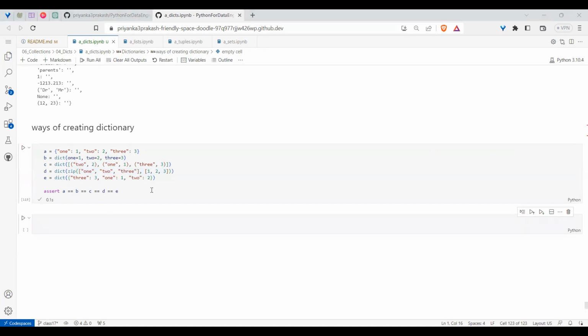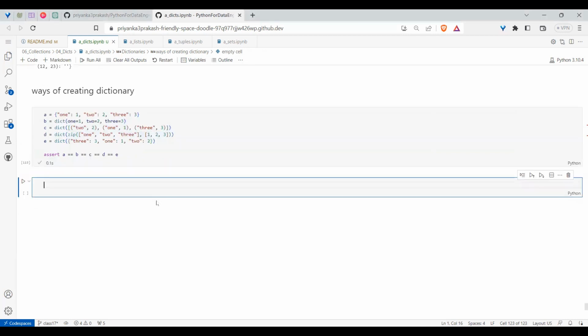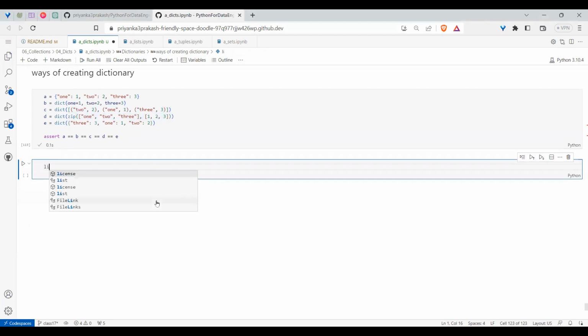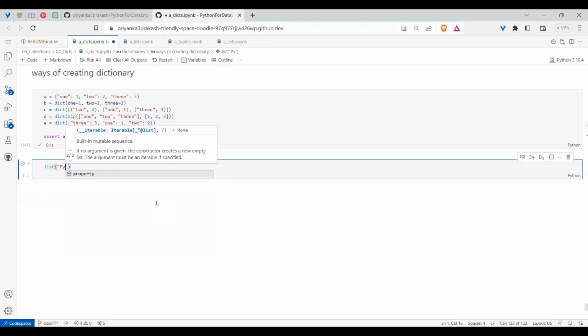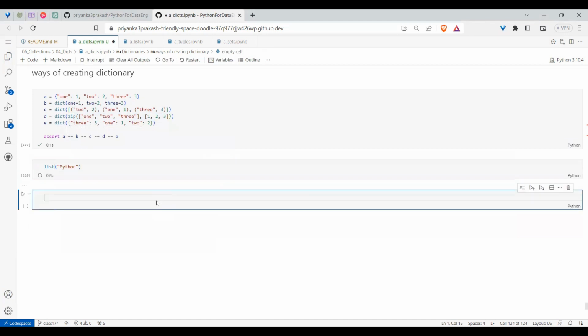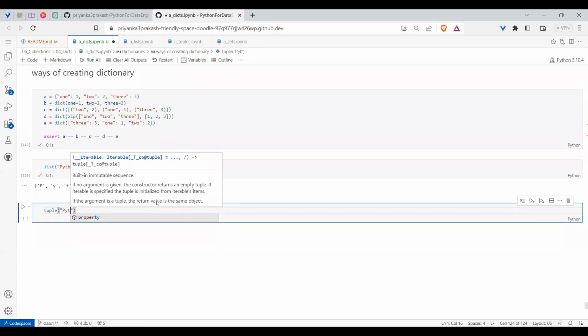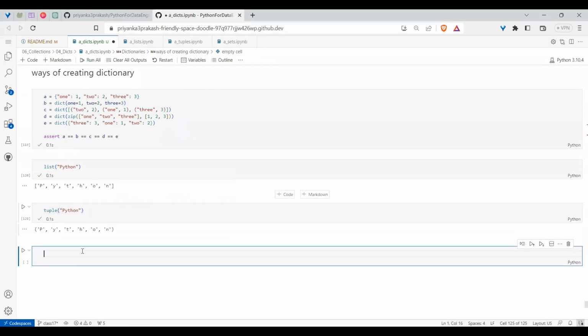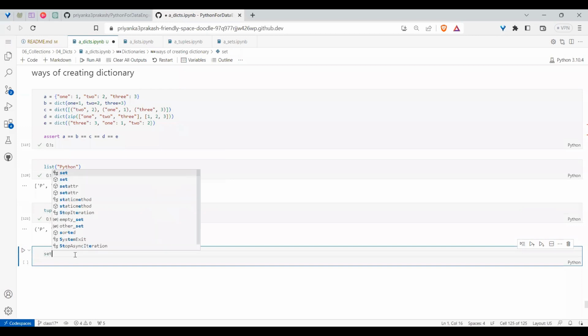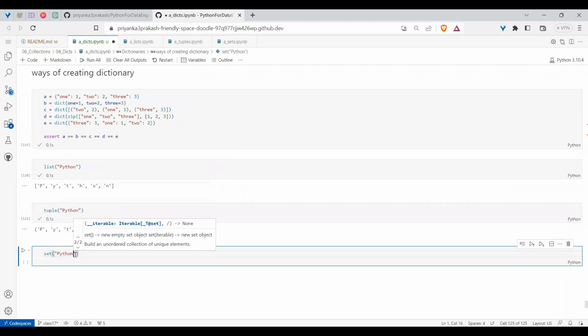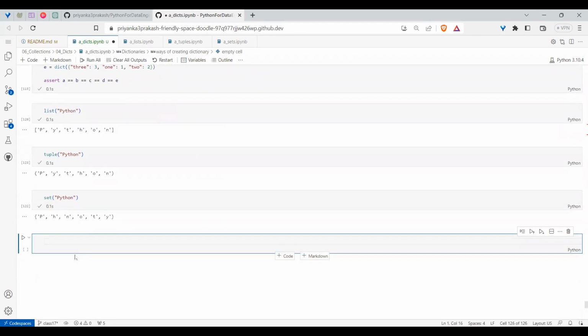Till now, how do you work on a list, tuple, set? Hope you remember I told you if you have a string called Python, if you use the list built-in function, you can convert. If you use the tuple built-in function, you can convert. If you pass the set built-in function, from the same string you can convert to a set.